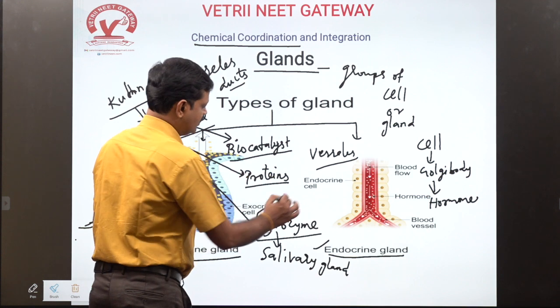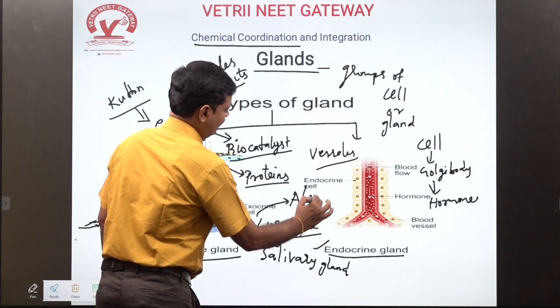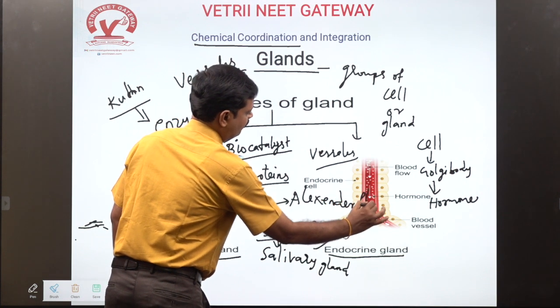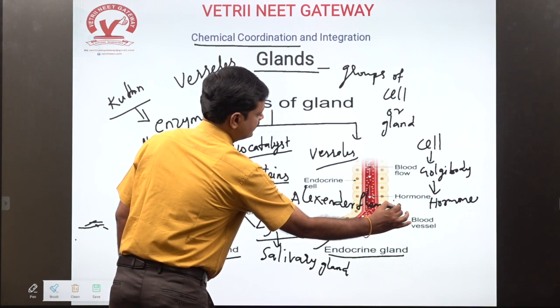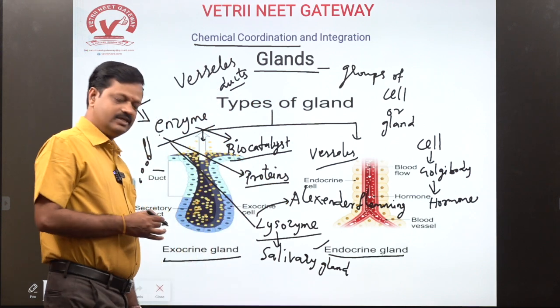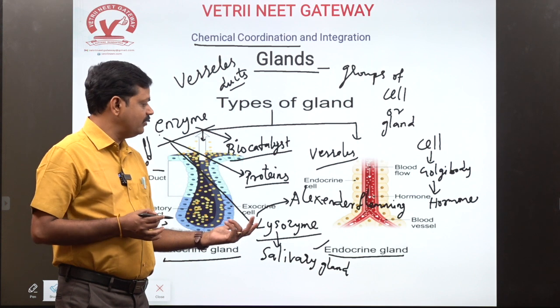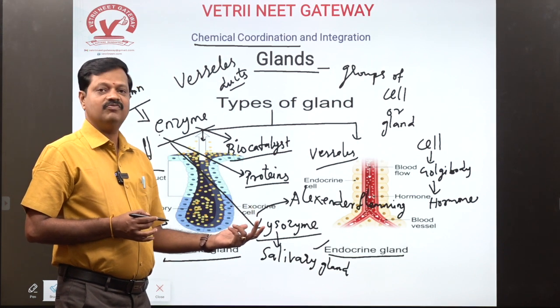The scientist Alexander Fleming discovered lysozyme.